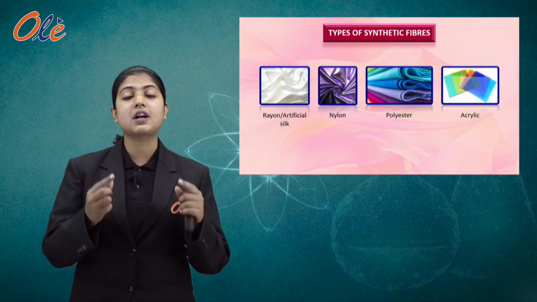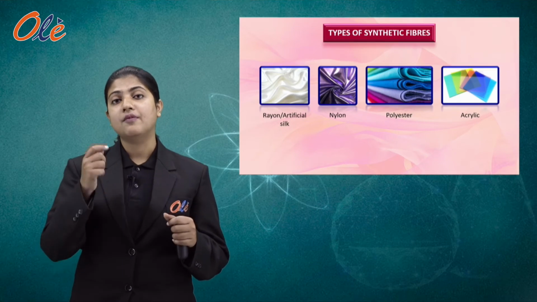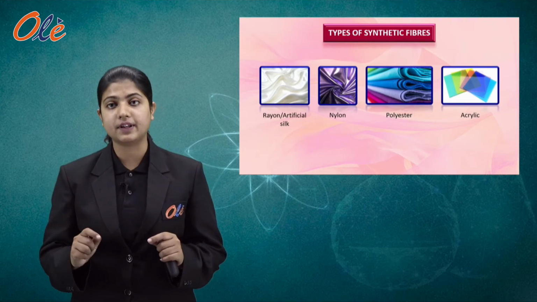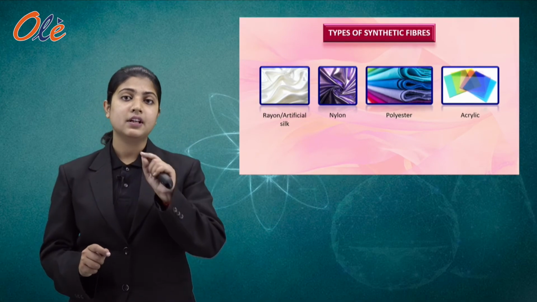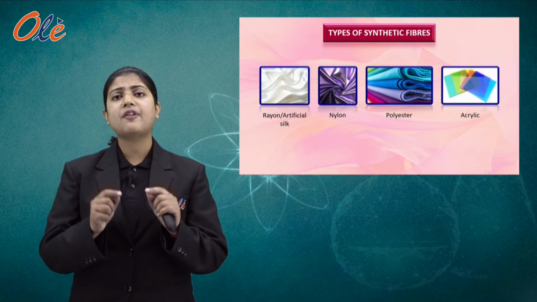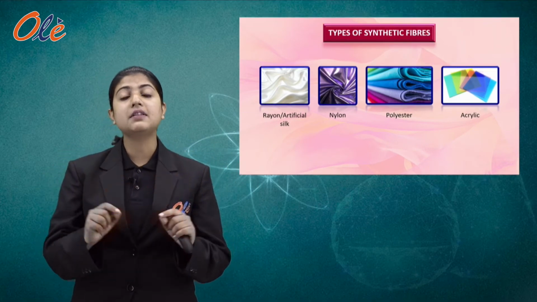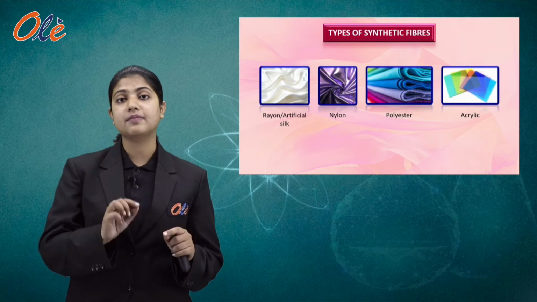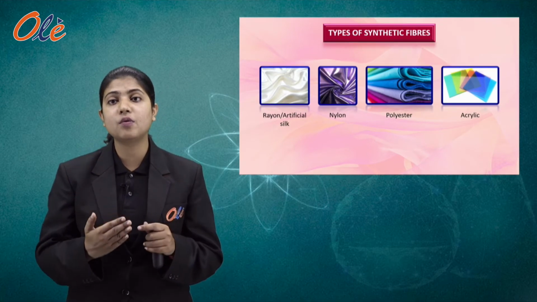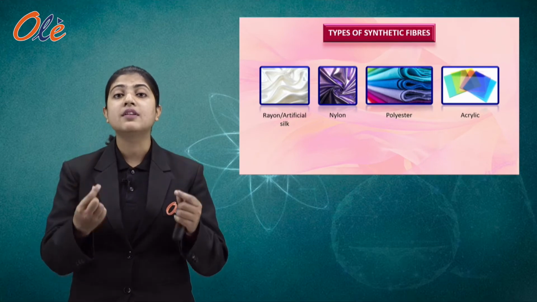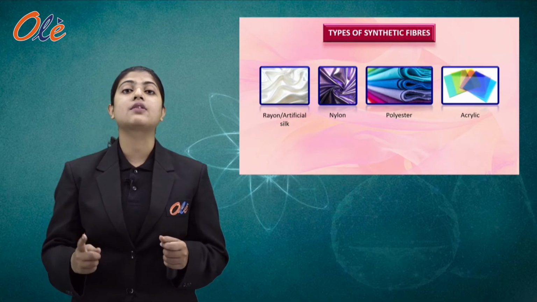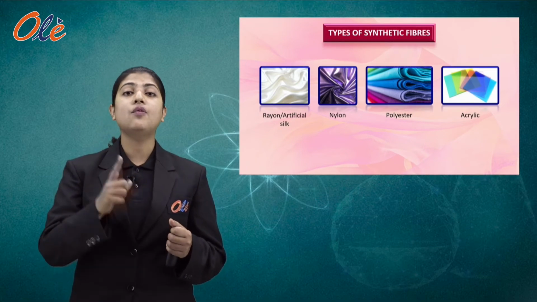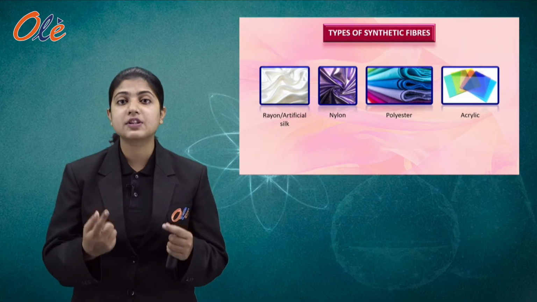What are yarns? Yarns are the threads by which we can make the fabric by the process of knitting or weaving. And how are these yarns made? Yarns are further made of fibers. Fibers are thin strands, and in order to make them yarns, we have to spin the fibers, and this process is known as spinning. Whenever we spin the fibers together to form the yarn, this is known as spinning, right?